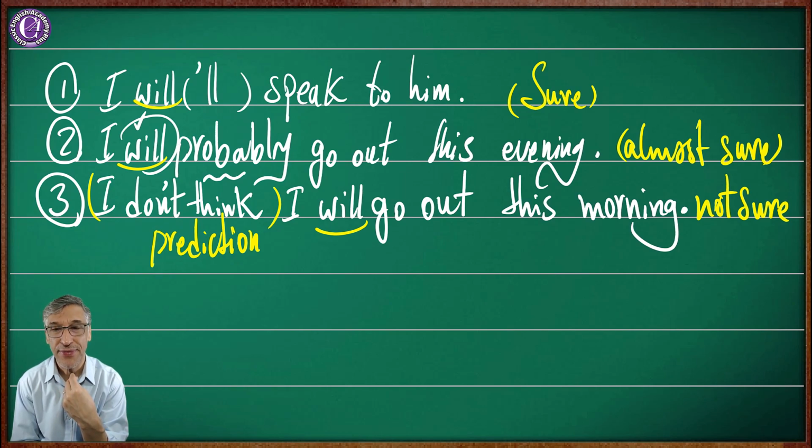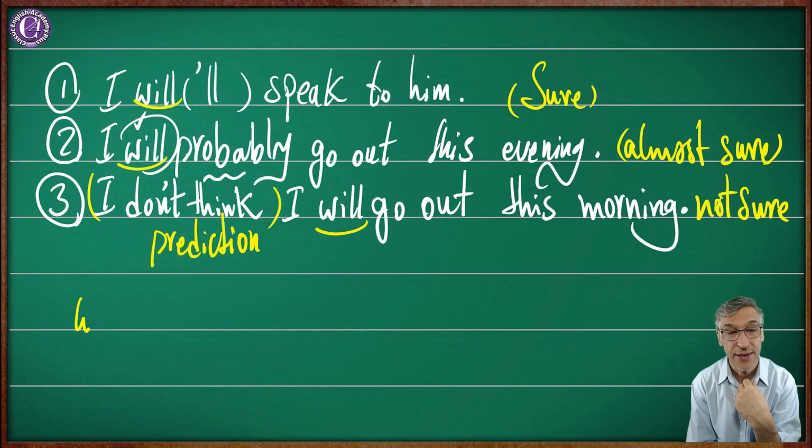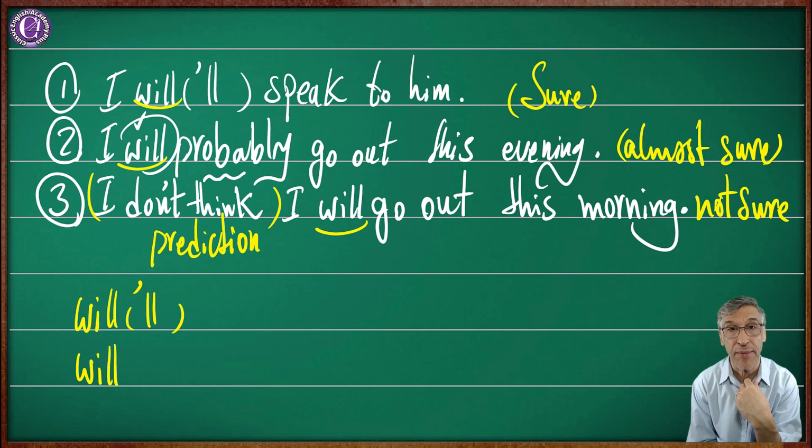Okay, now let's make this will into a negative form. Well, we can say will, like to be, remember? Yes, we add not to it and finished. We also write this in another form, won't. Okay, but this is a kind of a rejection.